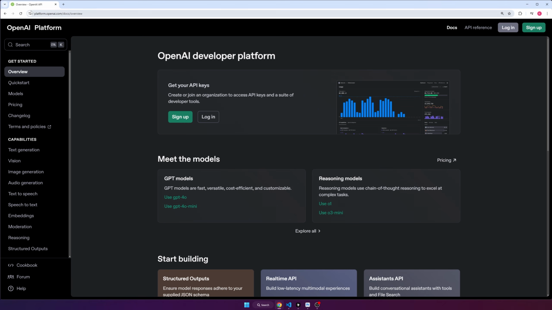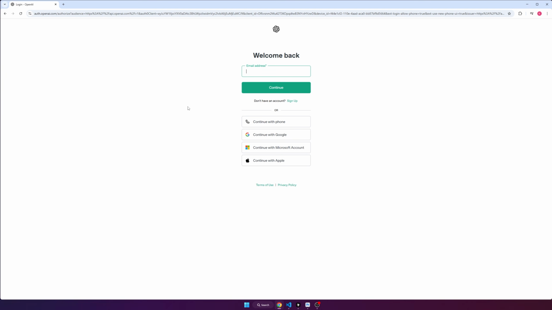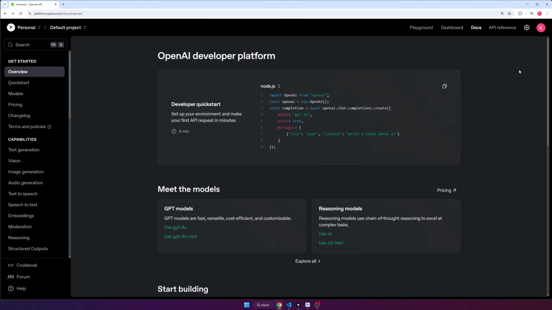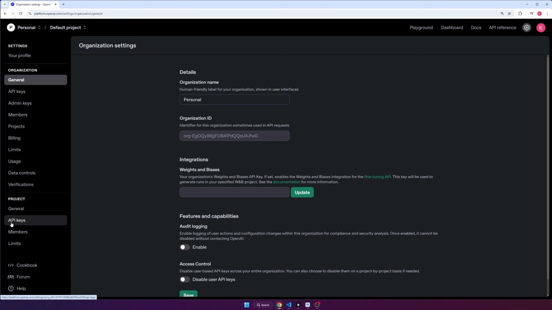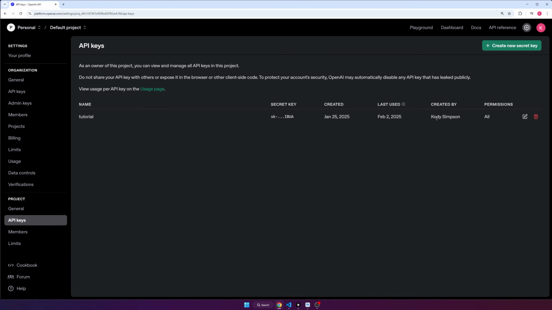So first of all, go to platform.openai.com and then go to log in or sign up. You can use Google account if you want to. After that, you can go to settings and then go to API keys. Then here you can create a new key. First, you might have to verify your phone number. So if it asks you to do that, then just do that. And then you can click create a new secret key.